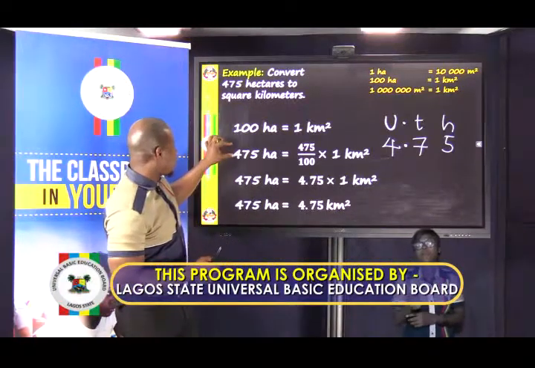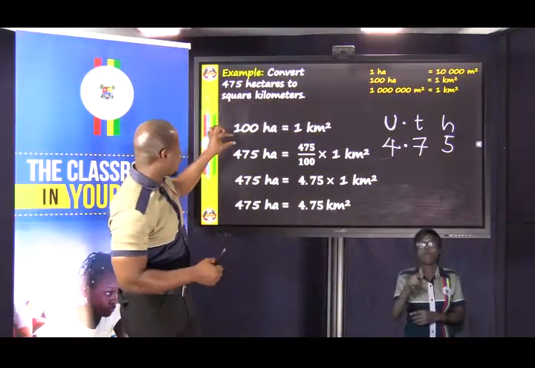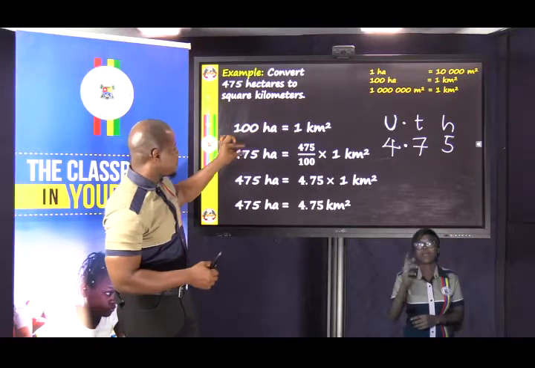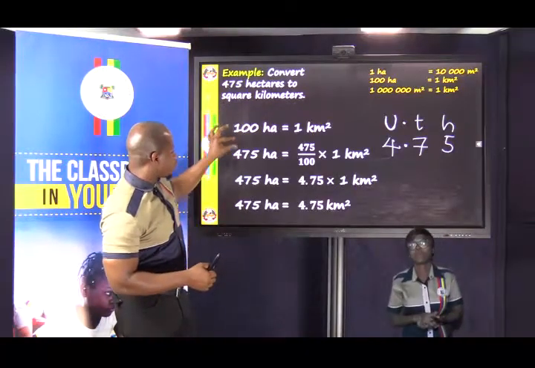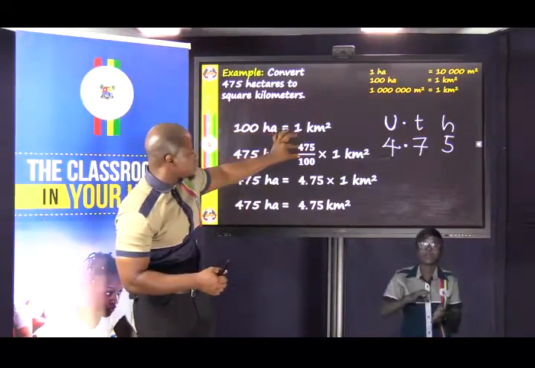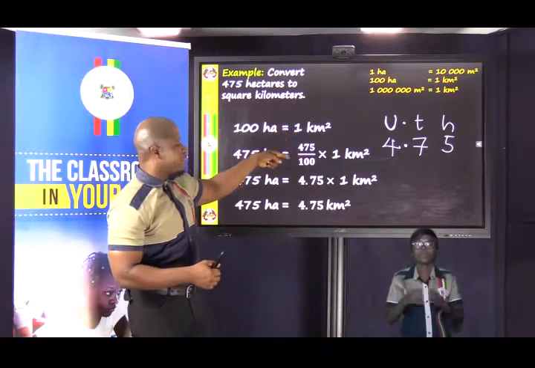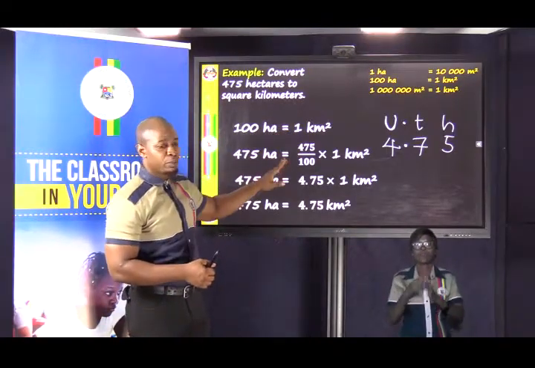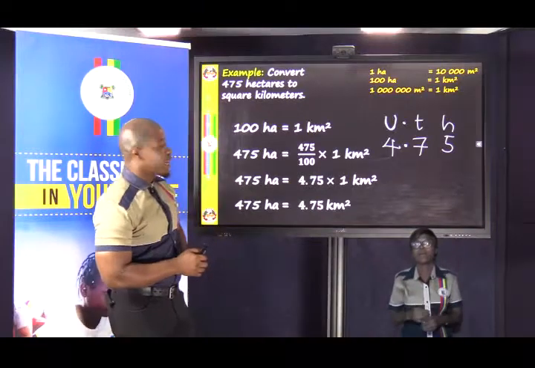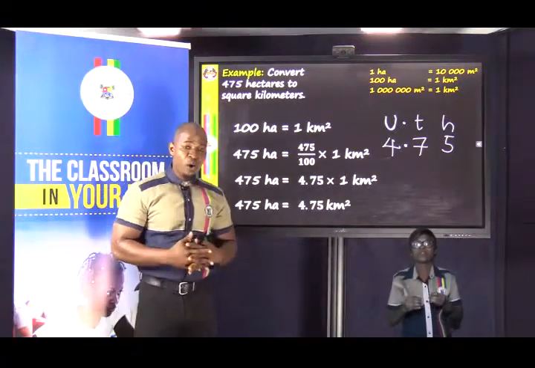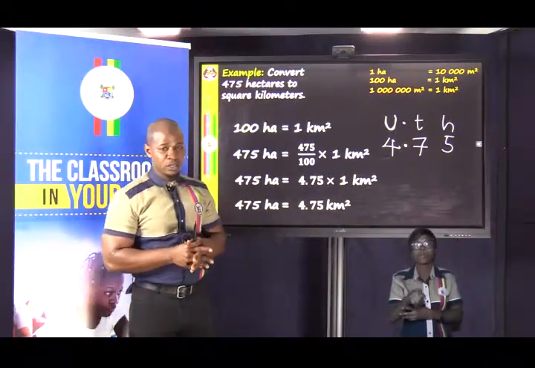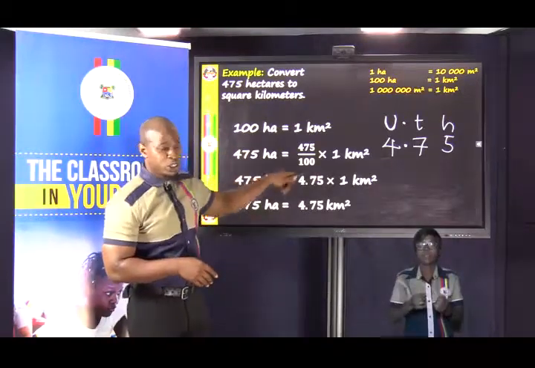The area you need to focus on is how you move from 100 to 475. They are in the ratio 100 to 475. So you have to increase this one in that ratio by putting the bigger number on top and the smaller number below before multiplying. And the final answer is 4.75 square kilometers. So again, you begin from the relationship.